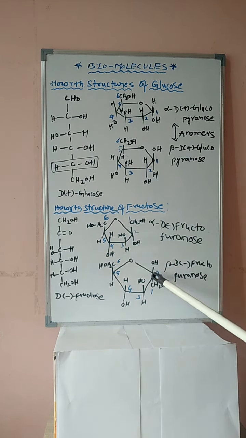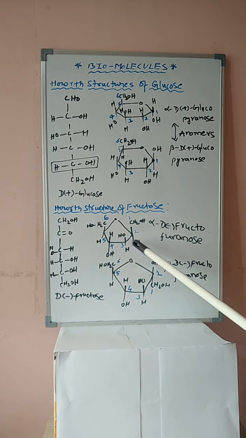Here on the second carbon, the configuration will be different. In alpha, on the second carbon OH is down. In beta, on the second carbon OH is up. Just this group will be interchanged. Hence, it will become beta D-fructofuranose.